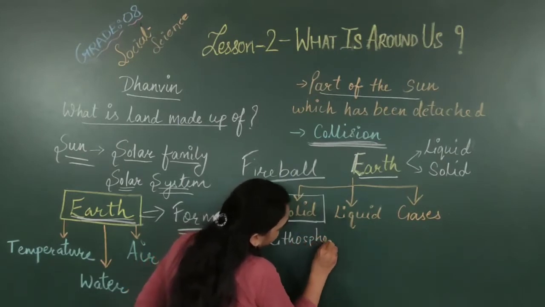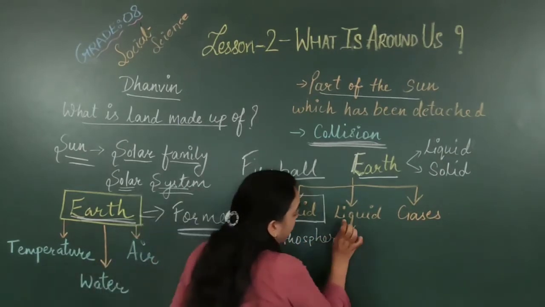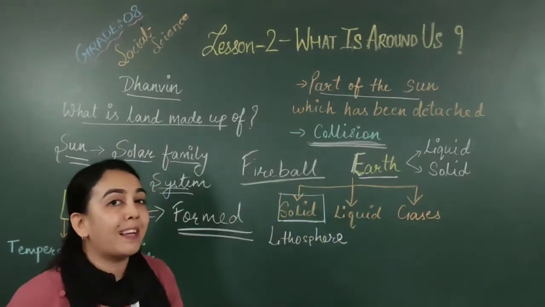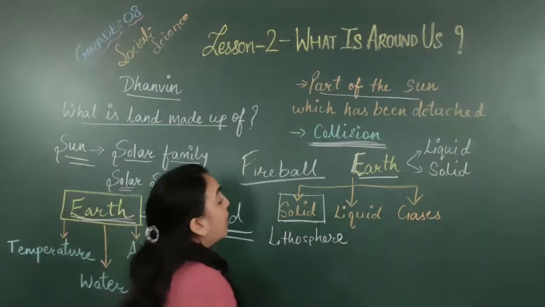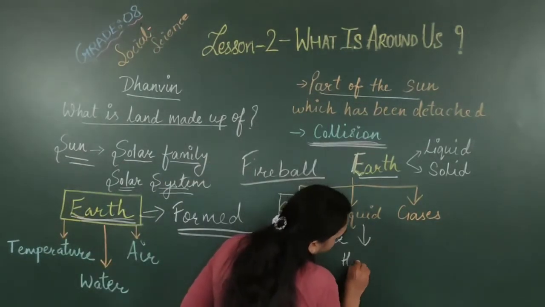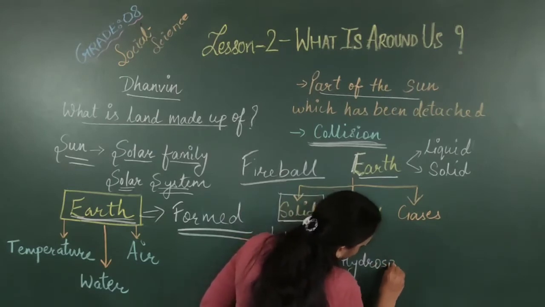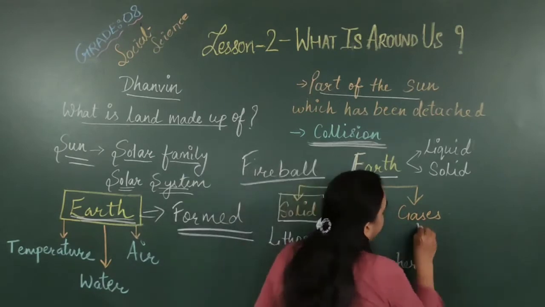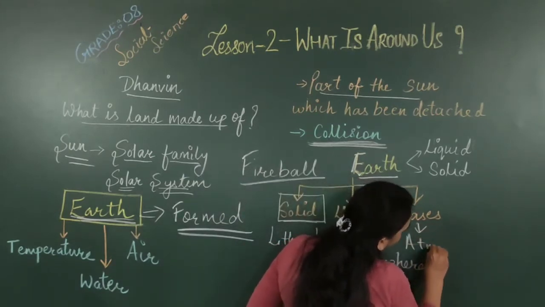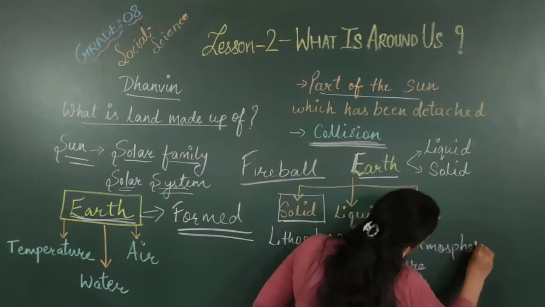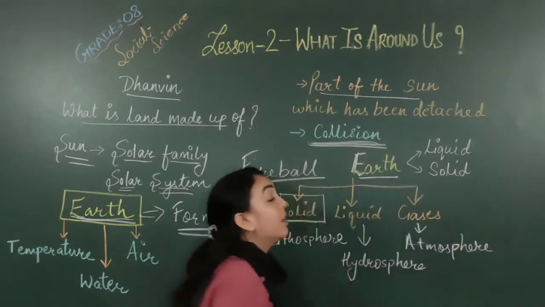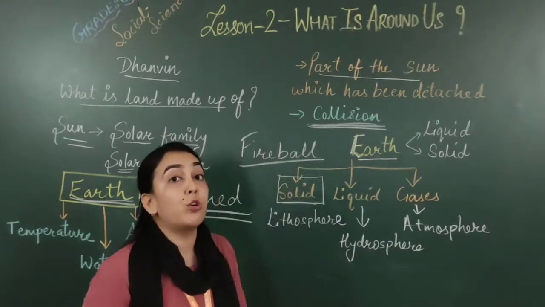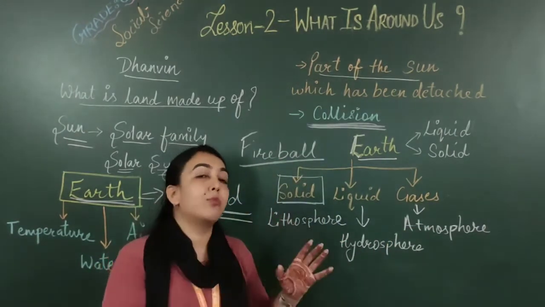lithosphere. One which got into liquid, जो हमें liquid में पाए गए थे, we gave the name hydrosphere, and the other part which is gases, उसको हम कहते हैं atmosphere. So now lithosphere, hydrosphere and atmosphere, we came to know how these three spheres came to form or originate.